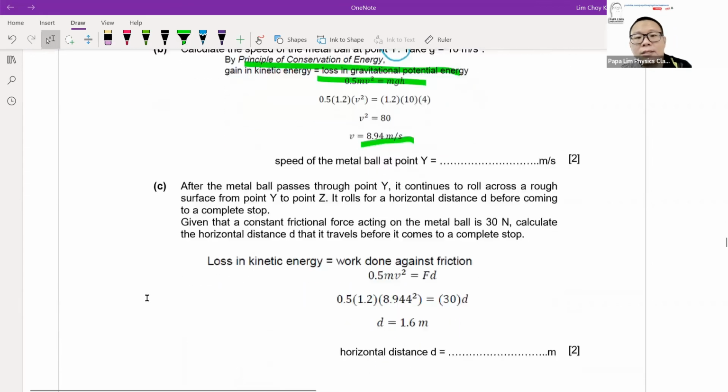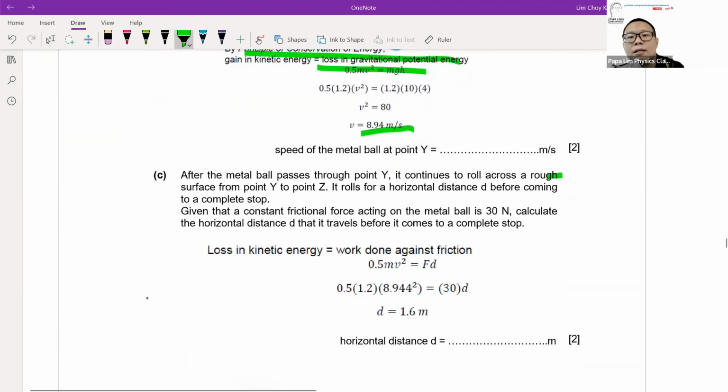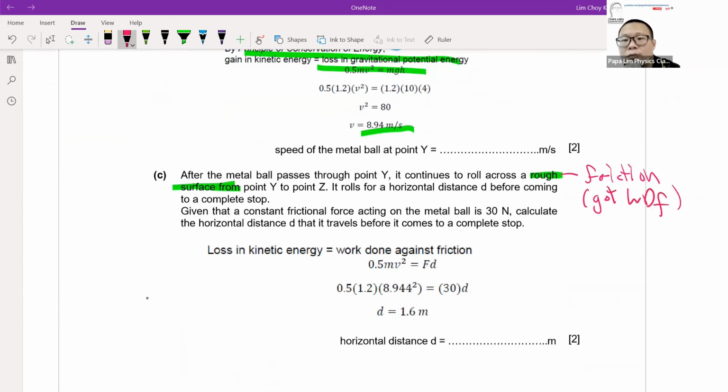Now, the question says that after point Y, there is a rough surface. Keyword, take note: rough means there is friction. If you look at it in terms of energy, there is work done due to friction. Remember, there are losses. Given that the friction is 30 Newton, what is the horizontal distance it takes to come to a complete stop?